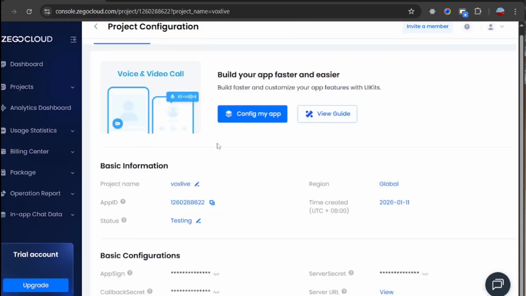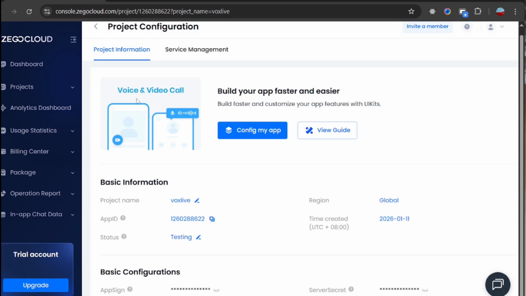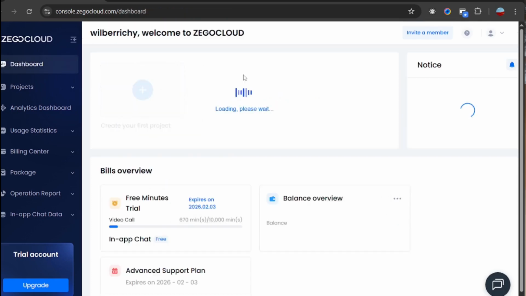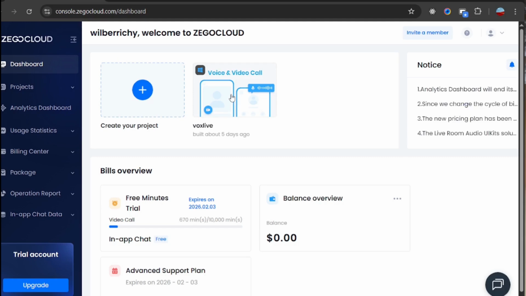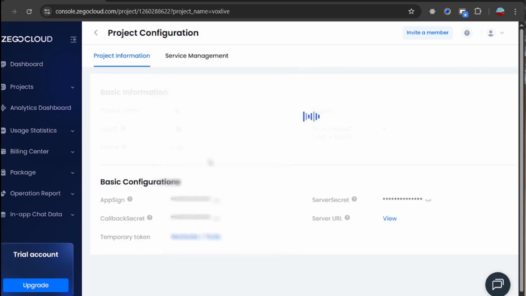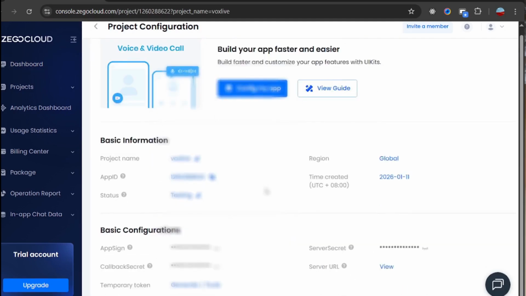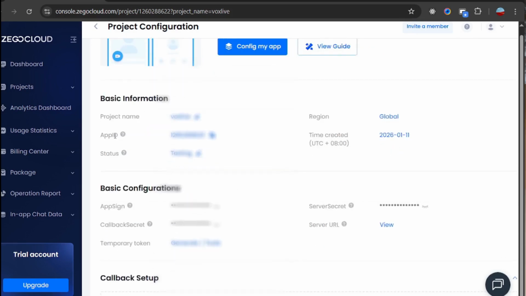So when you go back to your dashboard or console, it will take a few seconds to load, and you click on your application. So I select my app, and when I select the app, I'll find the necessary information I need to configure my application.